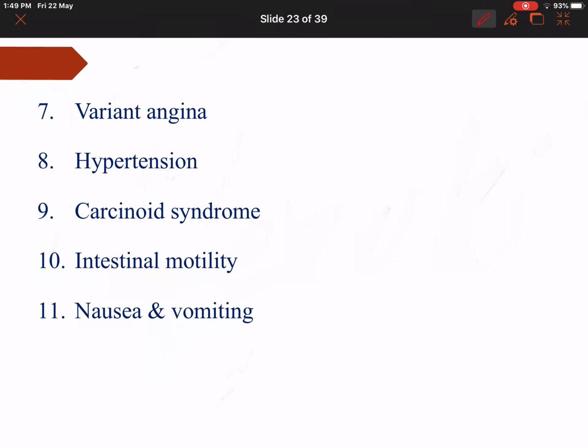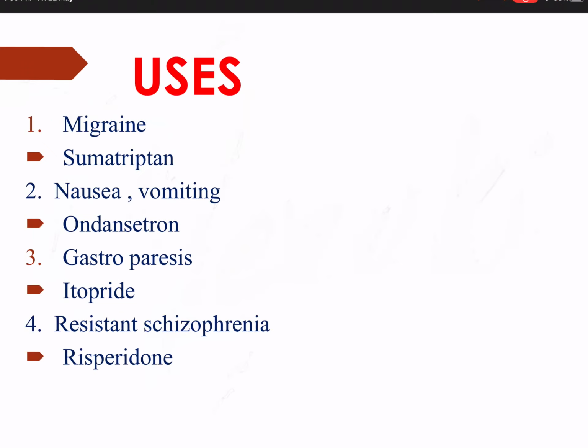It can also precipitate variant angina, hypertension, and carcinoid syndrome because of enterochromaffin cells which secrete 5-HT, that is serotonin. They are going to increase intestinal motility. So cisapride, an agonist, is used as a prokinetic agent. They also play a role in nausea and vomiting. 5-HT3 antagonists, that is ondansetron, are used to decrease nausea and vomiting.